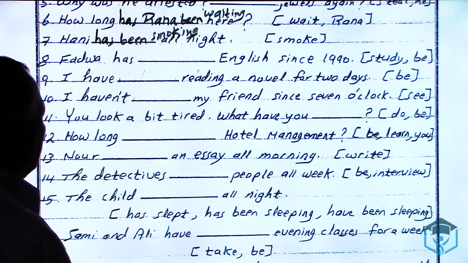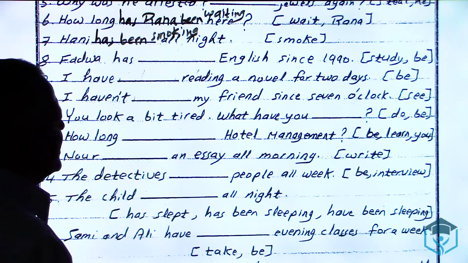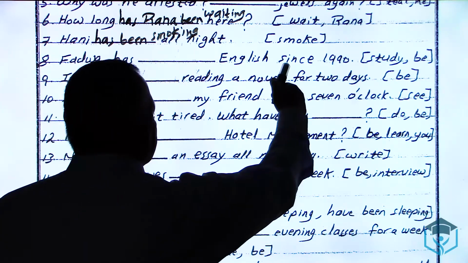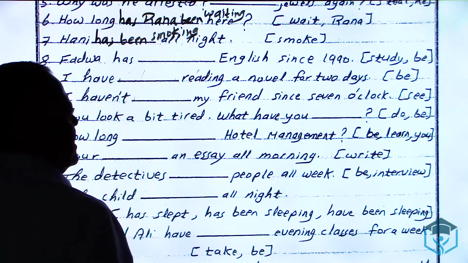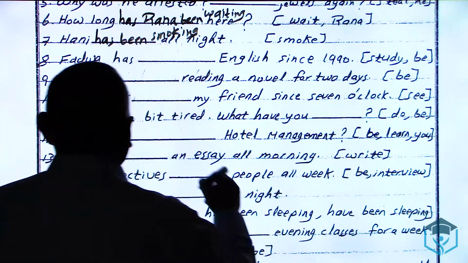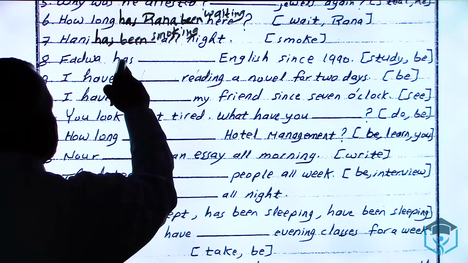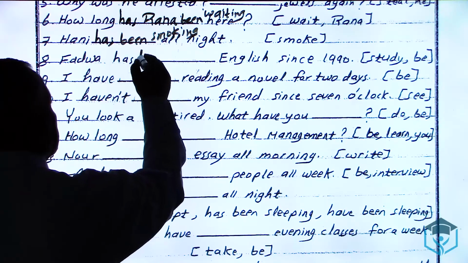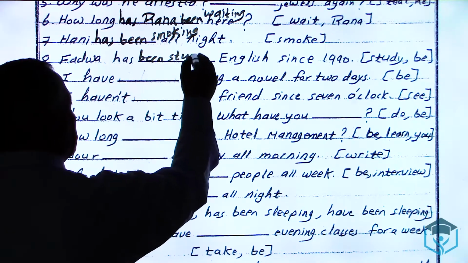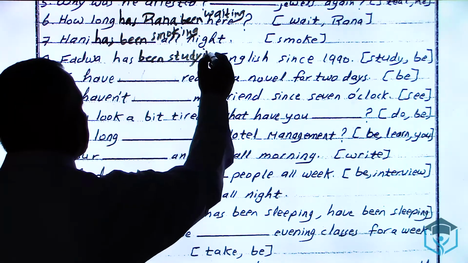8. Fadwa has ___ English since 1990. This word since 1990. Between two brackets, study and be. So I say Fadwa has, you are given this word, has, go ahead, been, verb 1 study, then ing, studying.